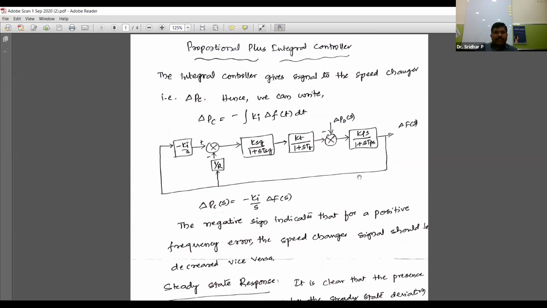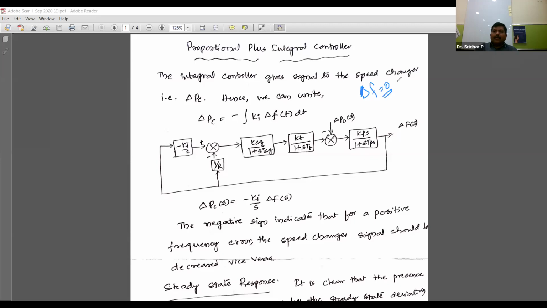So actually everyone knows that this is a proportional plus integral controller. What is the main purpose of this proportional plus integral controller? It simply makes the steady state error in the frequency, that is delta f, be adjusted to 0. That is the main importance of this PI controller, and PI controller is connected in an isolated power system. In every area the PI controller is mandatory, in order to see that the frequency deviations are within the acceptable limits. Now I think everybody knows about this.